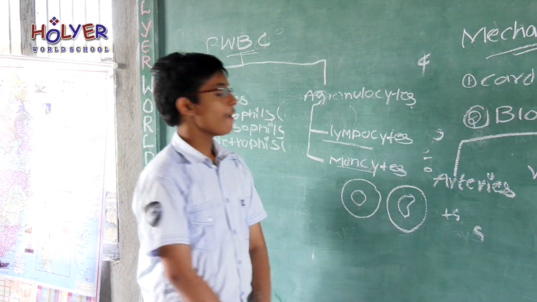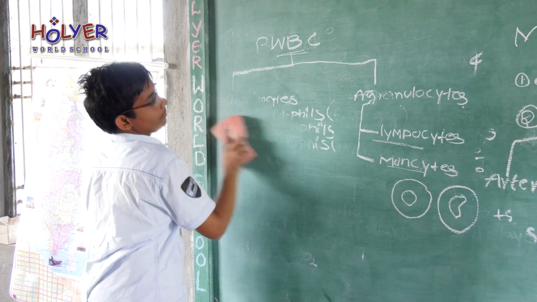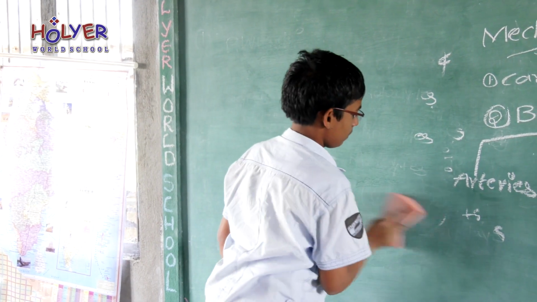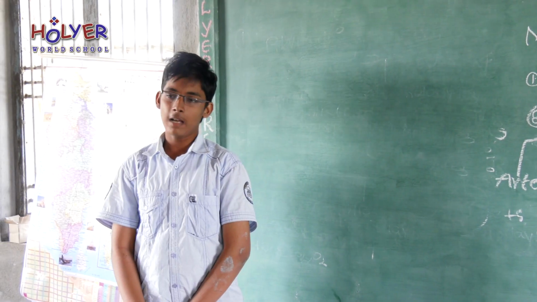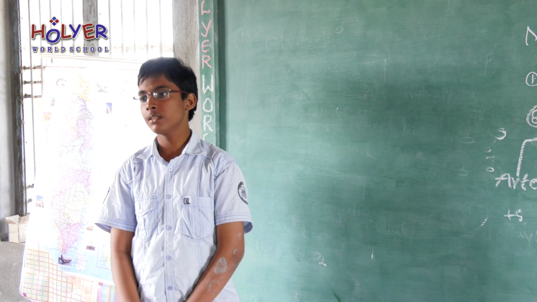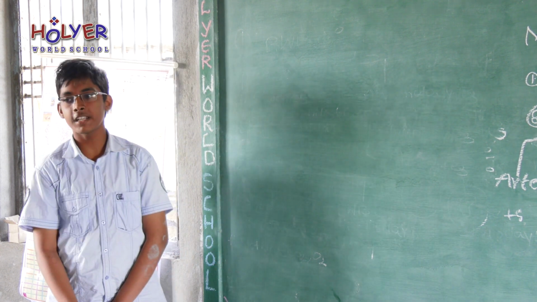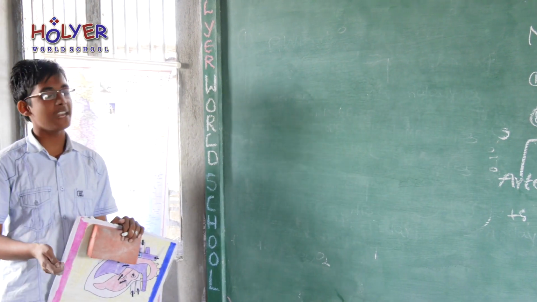Next, I would like to explain about blood clotting. Blood comes out, and it either continues or stops, because there is a mechanism called blood clotting. I would like to explain the detailed information about blood clotting.